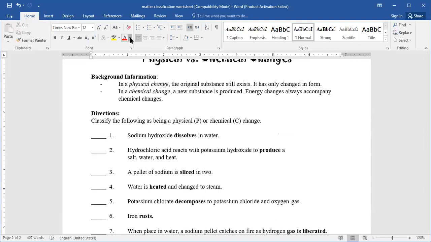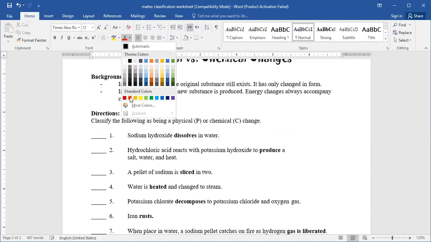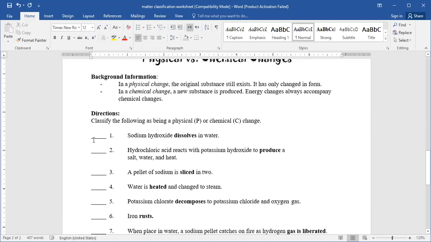Yeah, sodium hydroxide dissolves in water. So once it dissolves, that means it will be a physical change. So that's a physical change, P. Yeah, number 2, hydrochloric acid reacts.